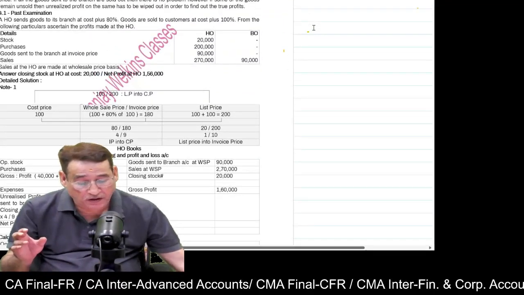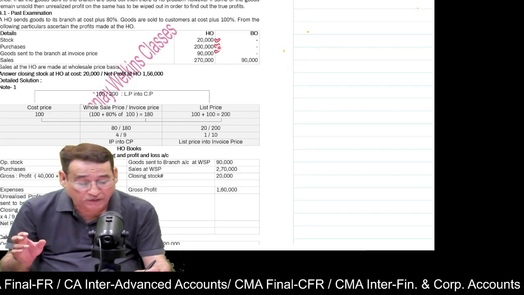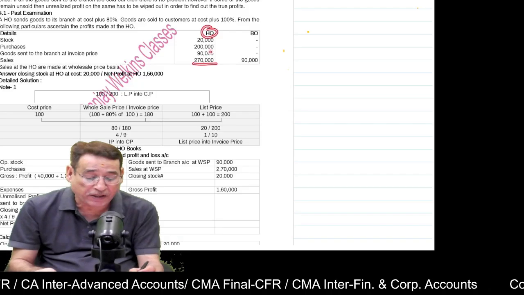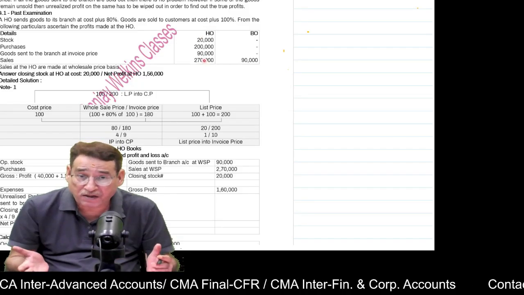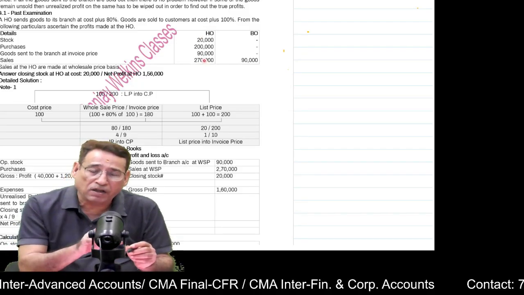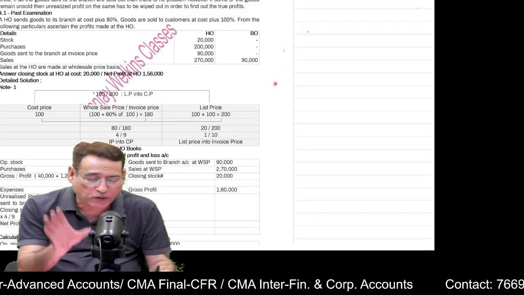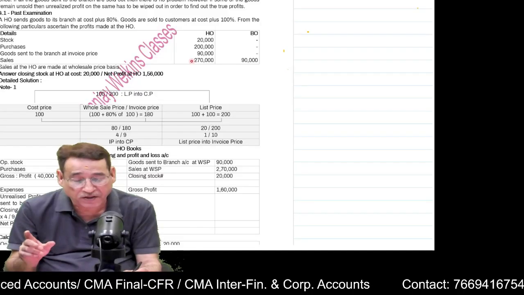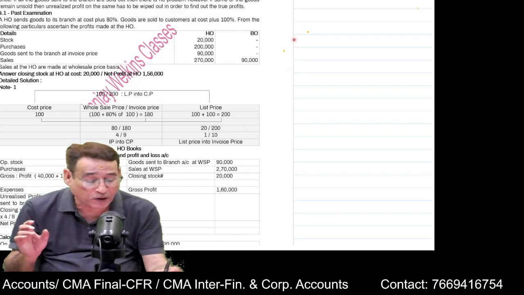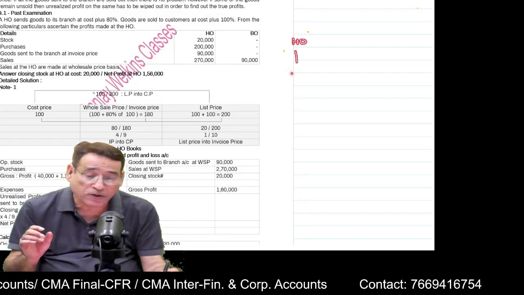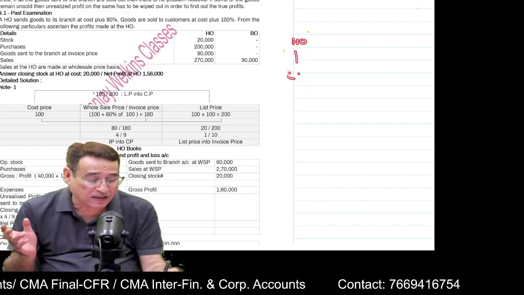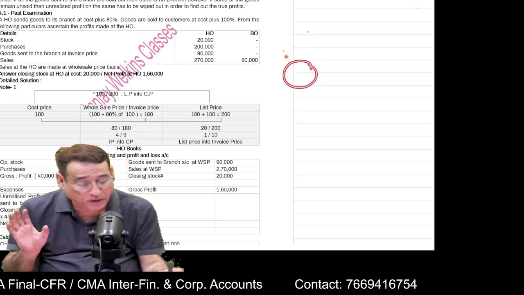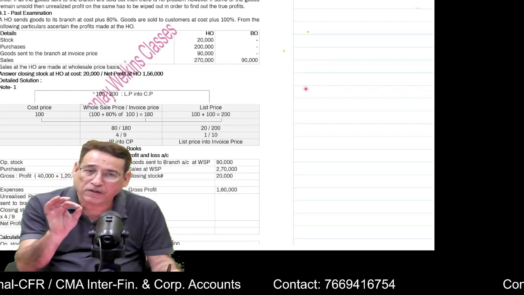Now, these are the items given here. In the column of head office, it is written sales. That means head office has also done some sales. If it is not given in the question, I told you, it will always be presumed that goods are sold to the customer at wholesale price, because head office can sell the goods to the customer at any price. They can sell at wholesale price or also at list price. If nothing is mentioned in the question, always presume goods have been sold at list price.